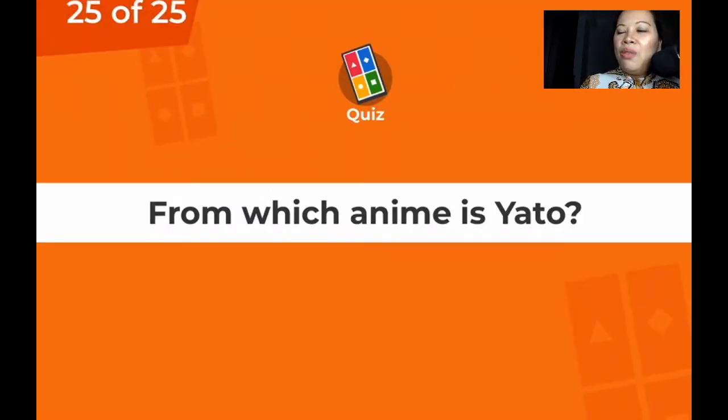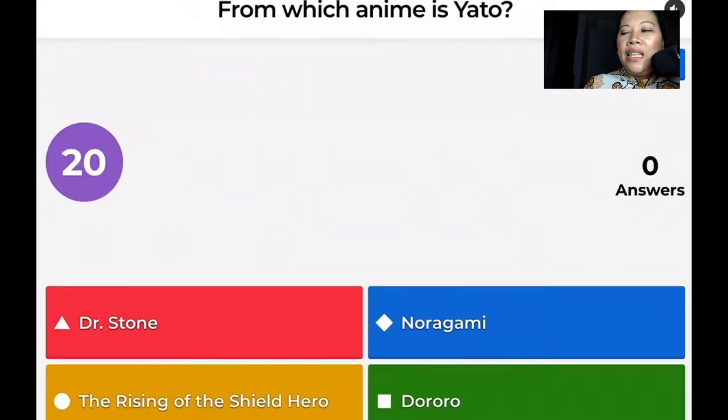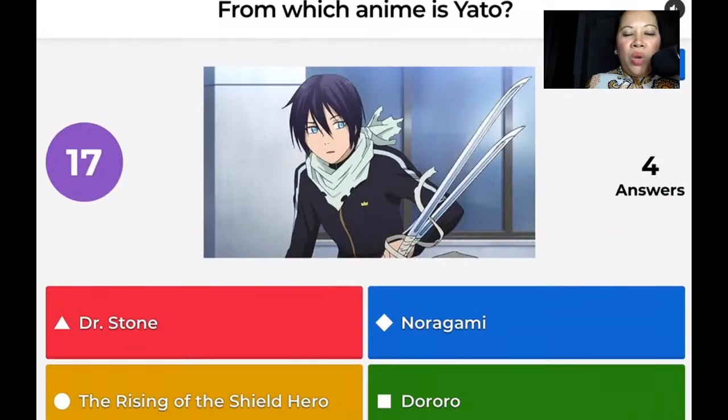The last question for tonight. From which anime is Yatu? From which anime is Yatu? I hope I got it all correctly. I mean the information. From which anime is Yatu?